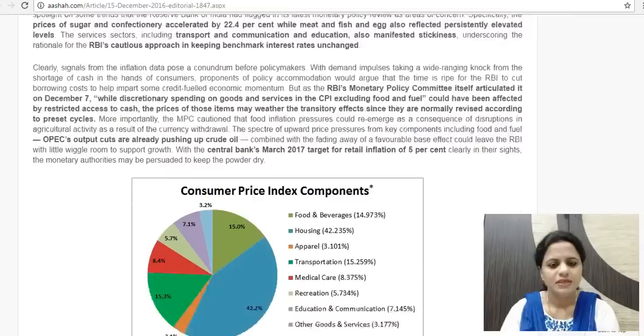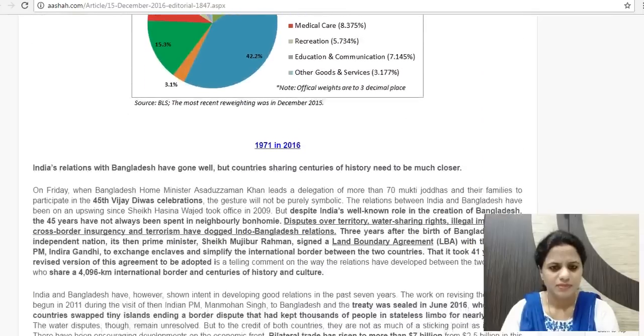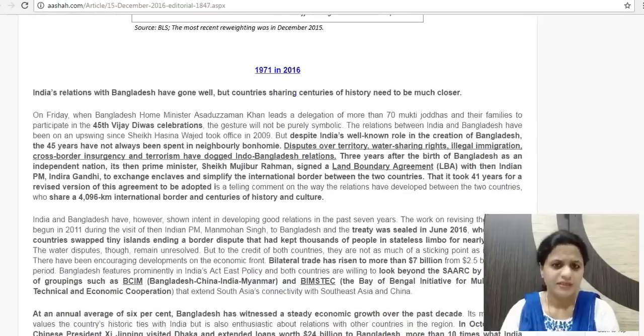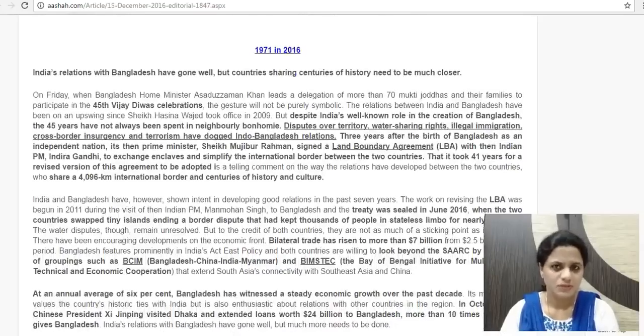The next editorial in the Hindu newspaper is about cricket, so I have excluded it. The editorial in the Indian Express newspaper today is 1971 in 2016. This is again regarding the Vijay Divas, the 45th Vijay Divas celebration. We did a question yesterday in the question bank on this. So these are some more points which are added in this article, and we can just go through them.